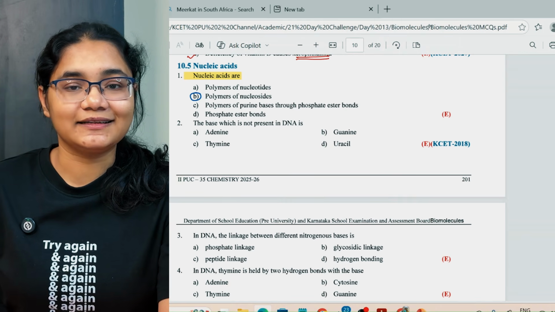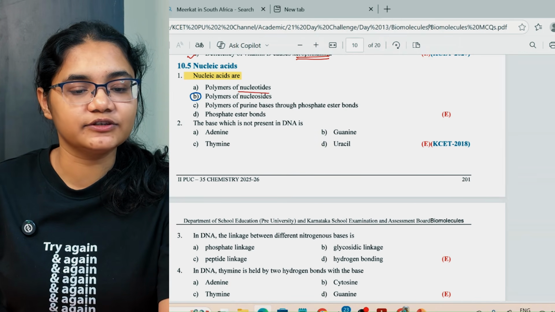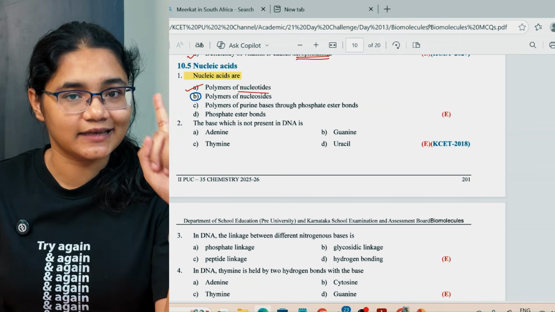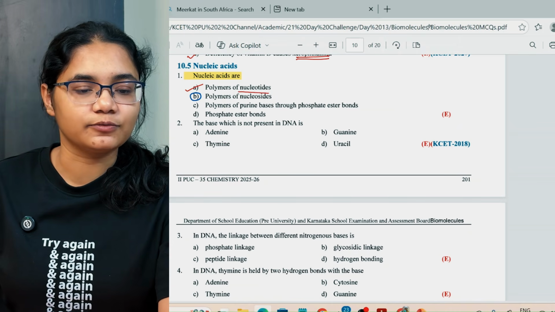Now see, nucleic acids. Nucleic acids are polymers of nucleotides. So the correct answer is A, but in the answer key, the option given is B.